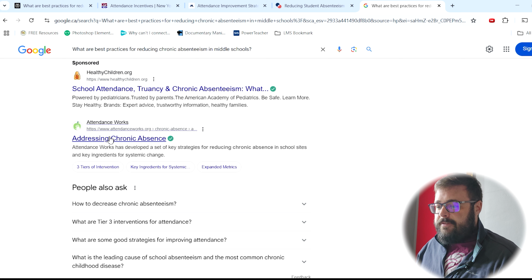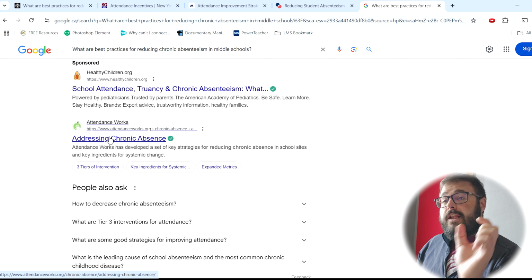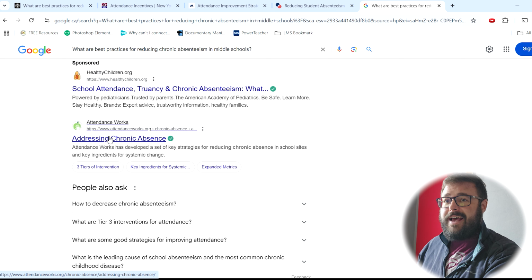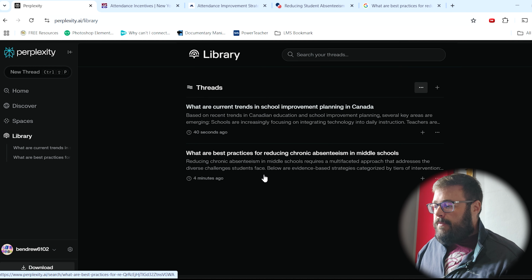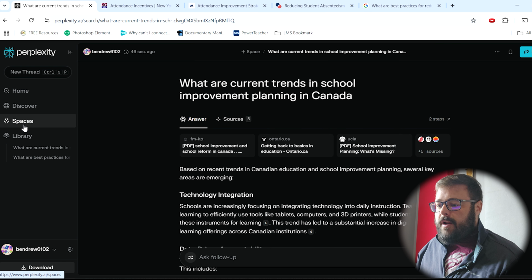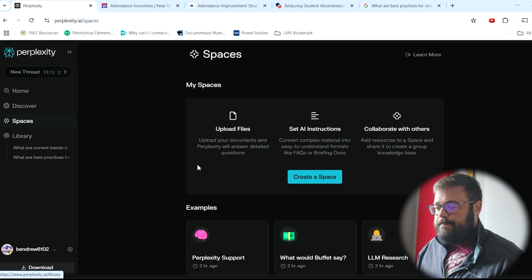And then so now you have to go into the link to see if you like the information rather than getting a little summary and then checking the link out after. So now I have here on the left my library. This is where I have my threads. But what I want to do is show you spaces.